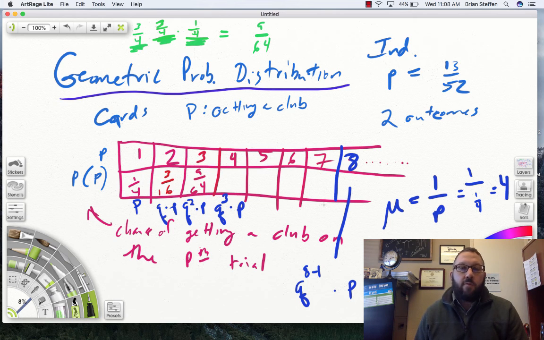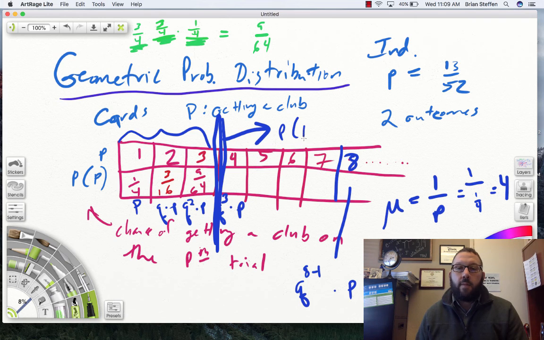And if you can figure this out, maybe you say, what's the probability that it happens on the 4th or later? Well, I would find the probabilities for 1, 2, and 3, add them up, and subtract from 1, and that would be the probability that my first club happens on or after the 4th trial. Go ahead and find that number just for funsies. Put it in the reflection response so you have something to do. It's a real simple calculation, but that's the geometric probability distribution.